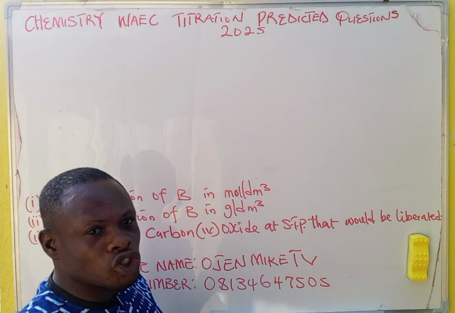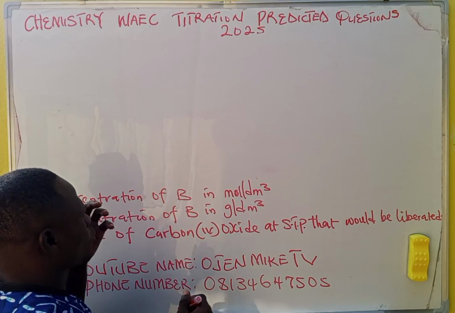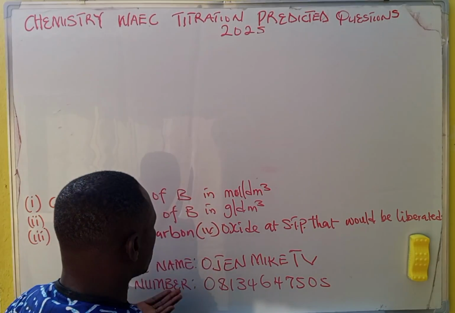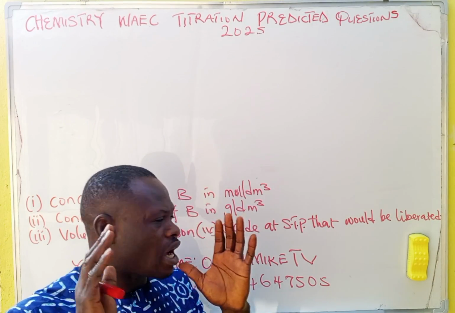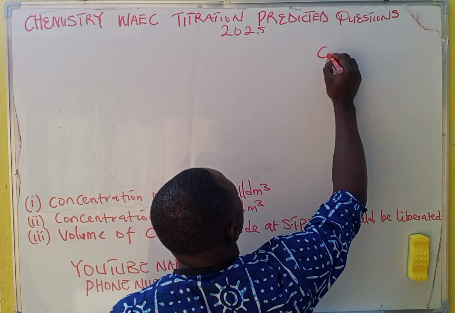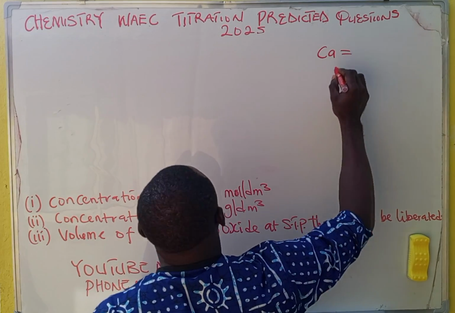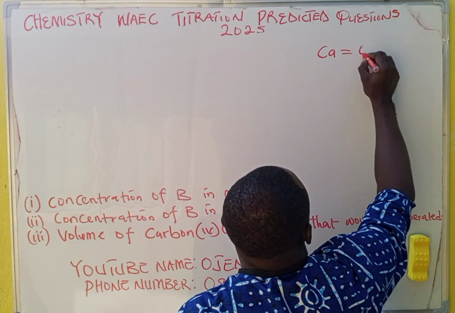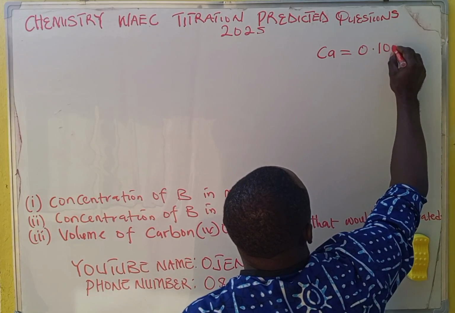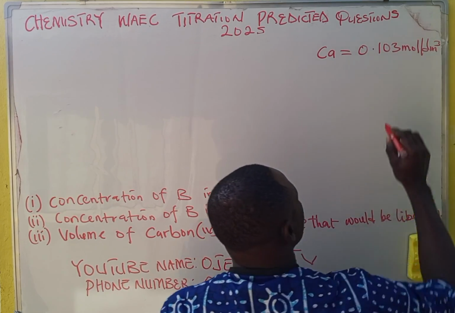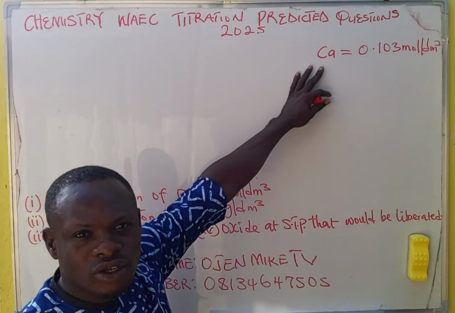Remember, in the equation, let us bring our equation. Look at the parameters that you need when you are asked to do this kind of calculation. First of all, put down your parameters. Now CA is given as 0.103 moles per dm cubed. That is your A.